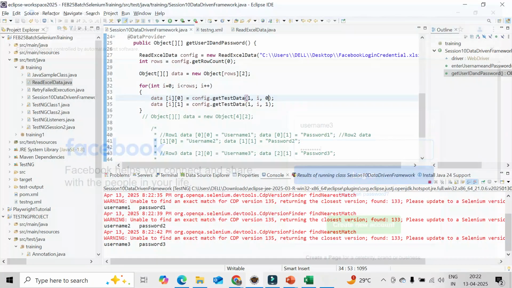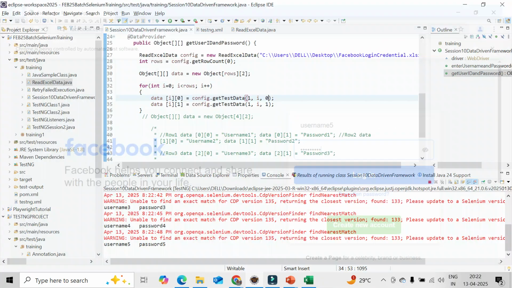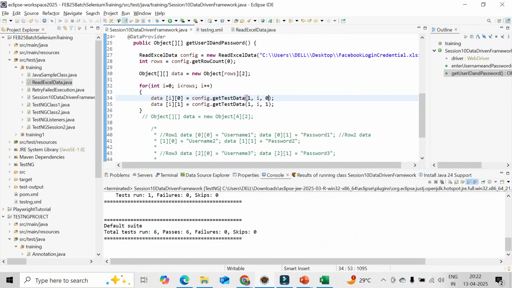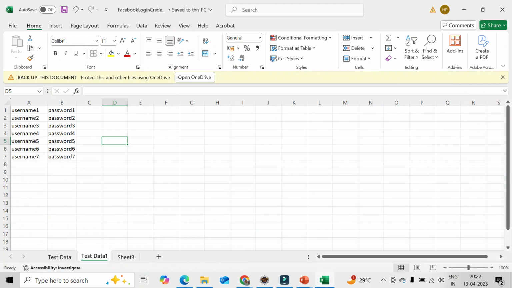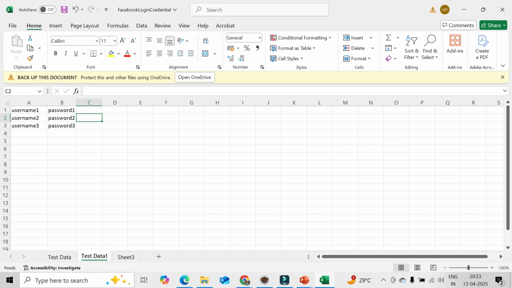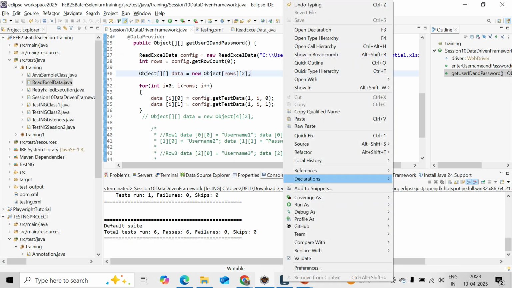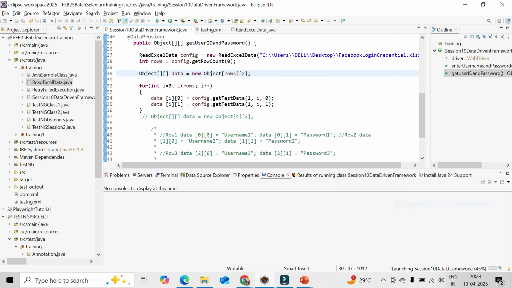So you need to give the number of iterations, exactly which sheet you want, which tab you want to interact with, all this information you need to give here in the loop. So you could see what is the easiest way I can do the automation. I need to write a couple of things. Now tomorrow, you need to run for only three iterations. Just remove the remaining rows, save it again, close it and run it. Now it's three iterations, username 1, 2, and 3, and you see.